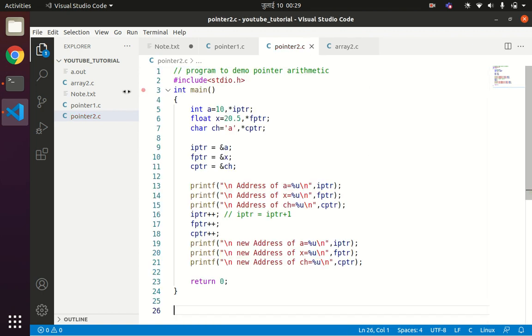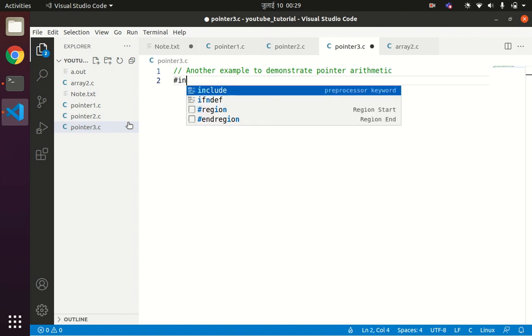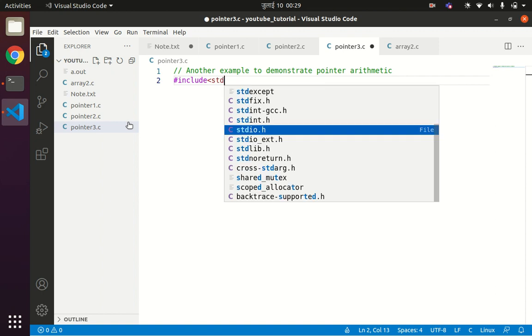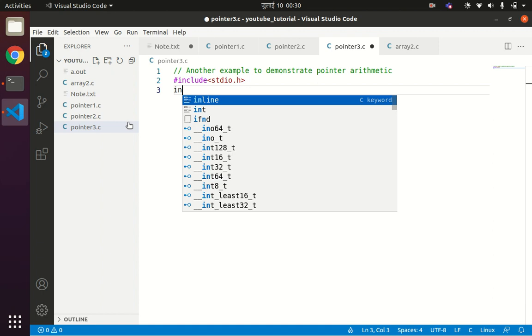I'll write pointer3.c, another example to demonstrate pointer arithmetic. Include stdio.h, int main.